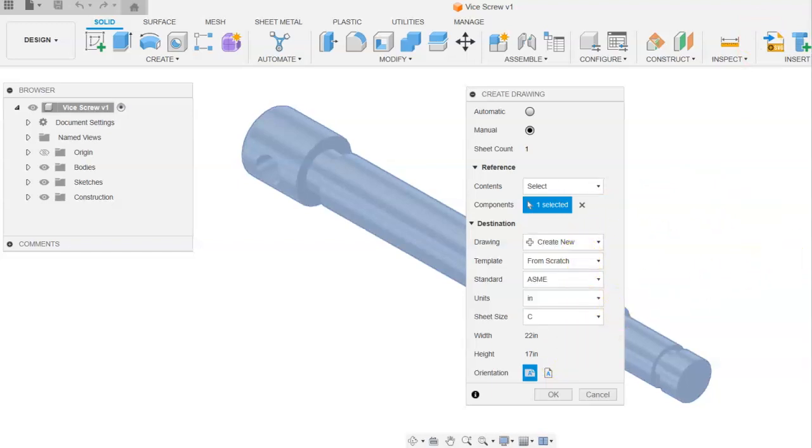For the sheet size, depending on the instructions you've been given, you can determine or set the sheet size. So whichever sheet size you've been given in the instructions. And the orientation, which will either be portrait or landscape, according to the instructions you've been given, you will select the appropriate orientation. So in this case, we'll select landscape and click on OK.